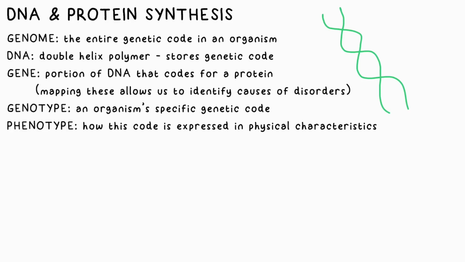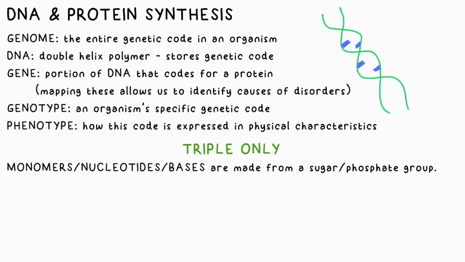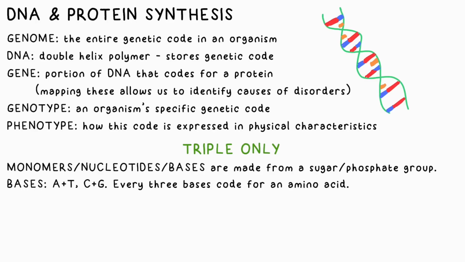It affects your physiology. For triple, you need to know that the monomers between the two strands are called nucleotides, and they're made from a sugar and phosphate group, of which there are 4 types: A, T, C, and G. You don't need to know what the names are, but A and T always match to each other in the sequence, as do C and G. Every 3 of these bases, we can call them, are a code for an amino acid.